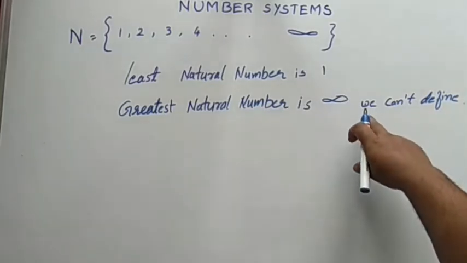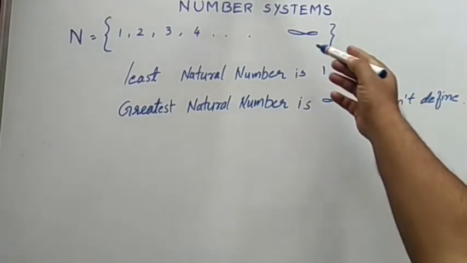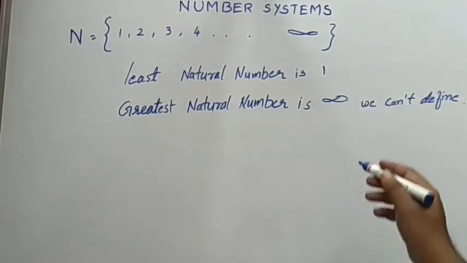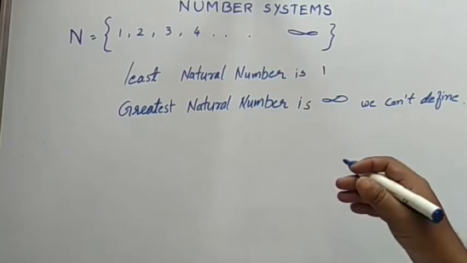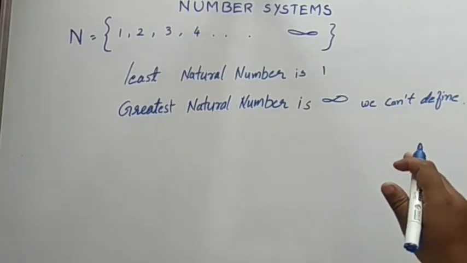We cannot define it because there is no end to these numbers. No matter how much you count, there will always be more.